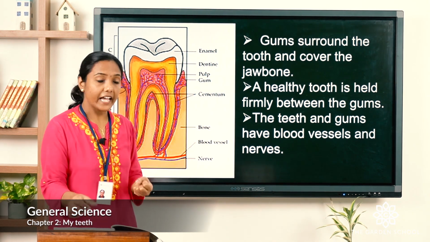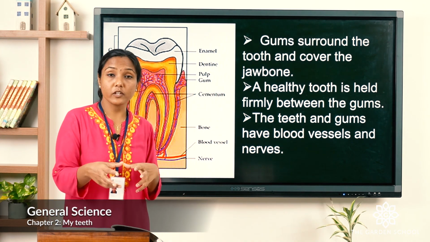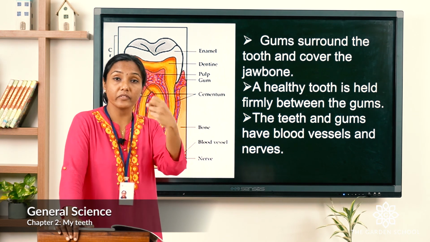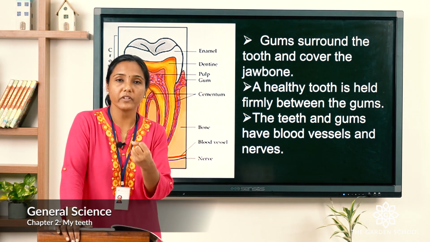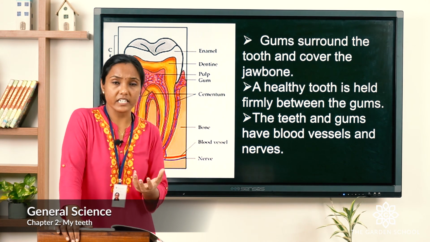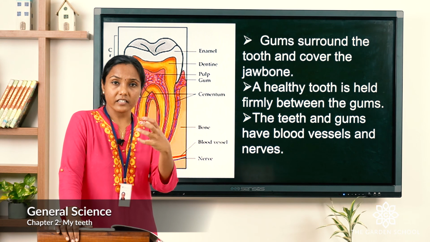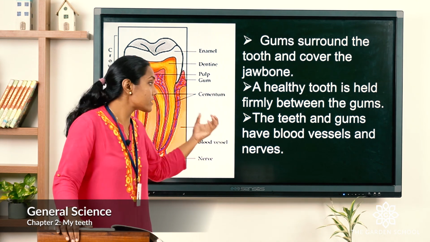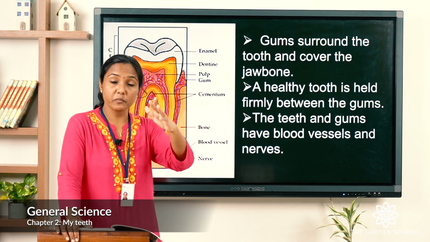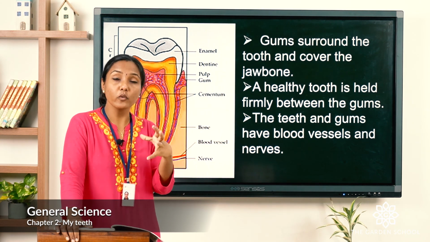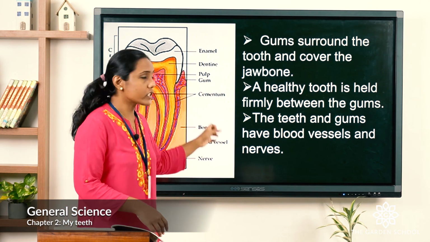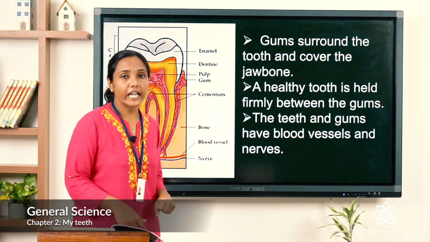You know the teeth and gums have blood vessels and nerves. What is the use of these blood vessels and nerves? They transmit the feeling when, for example, we are taking cold water or ice cream, or drinking hot tea. You feel that it's hot, it's cold. That sense you feel through your teeth, blood vessels and nerves, which transmit the feeling to the brain, and you can feel that it's hot or cold. Okay, so this is the structure of the tooth. You can go through it again.